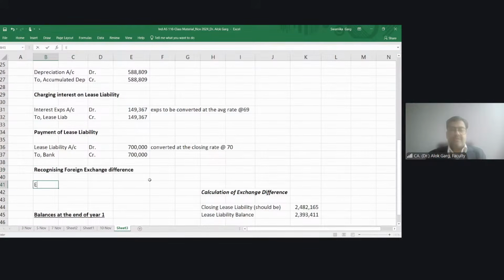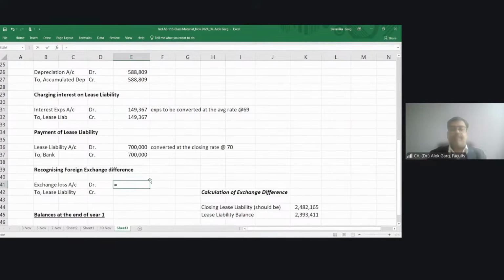Exchange difference, exchange loss account debit in the P&L. Debit to what? To lease liability, to lease credit.